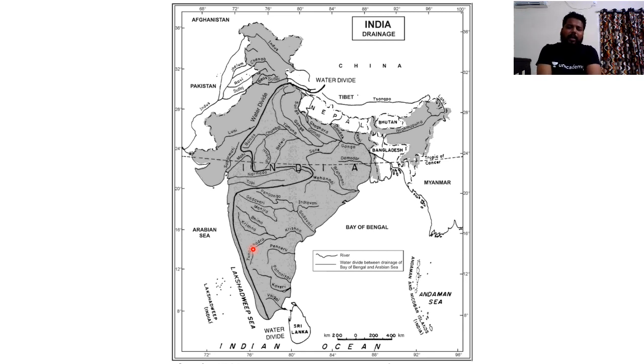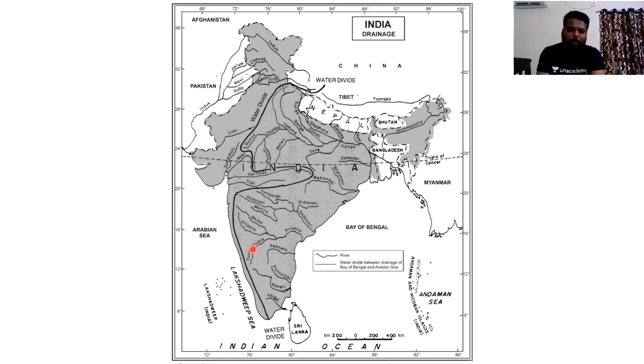Peninsular rivers generally are in controversy. Often, these peninsular rivers are in the news. If you see the Godavari river, it would be in the news because of water disputes between the states of Maharashtra, Andhra Pradesh and Telangana. And there is the Tamil Nadu Kaveri river dispute, and for Mahanadi, Chhattisgarh and Jharkhand would be having a dispute. Often, peninsular rivers would be in the news.